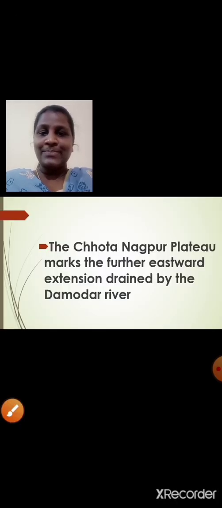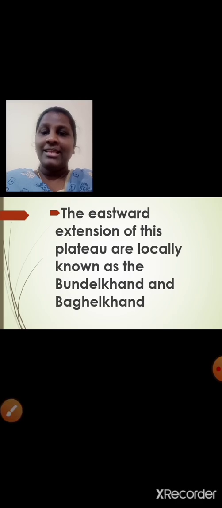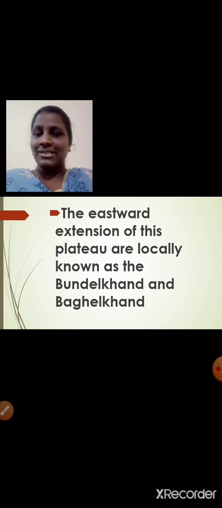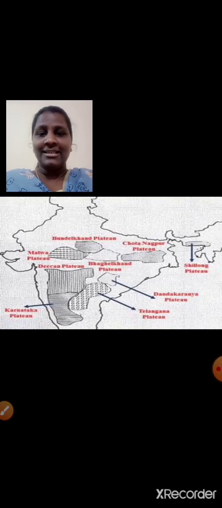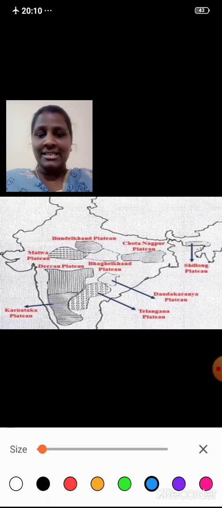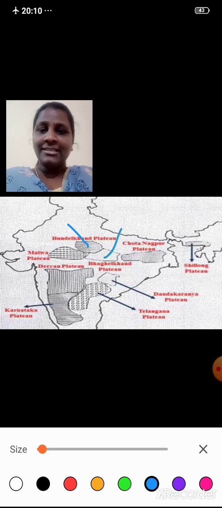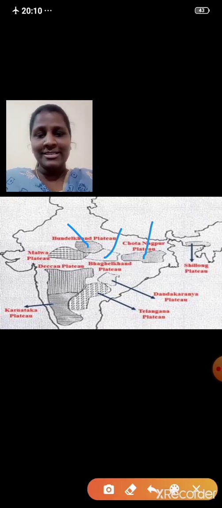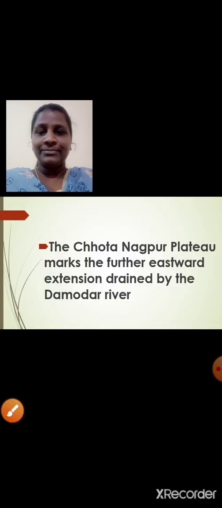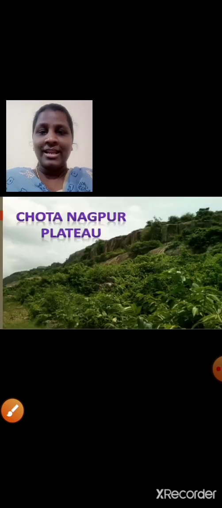Students, once again I'll explain. The eastward extension of this plateau are locally known as the Bundelkhand and Bagelkhand. Here you can see the Bundelkhand, Bagelkhand, and further eastward we have the Chota Nagpur Plateau. Is that clear, students? Here you can see the image of Chota Nagpur Plateau.